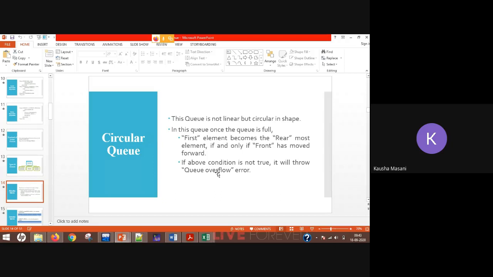You have your front and rear, same in your circular queues also. The only difference is you can reset your rear back to index 0 using the modulo function, only if your front has moved forward. If your front is at the 0th position, you cannot reset your rear back to the 0 index. So if front has not moved and rear has reached the end of your array, then you are going to say that queue is overflowing. That is what the circular queue is.